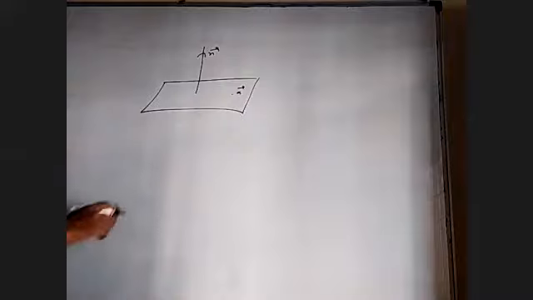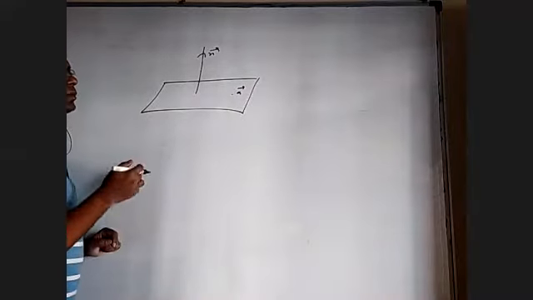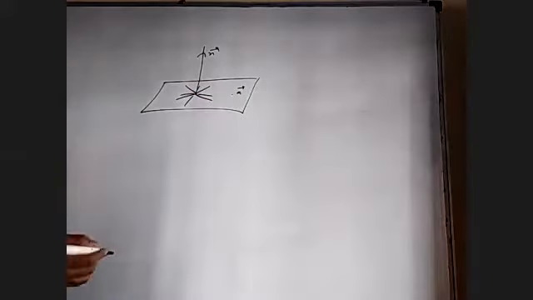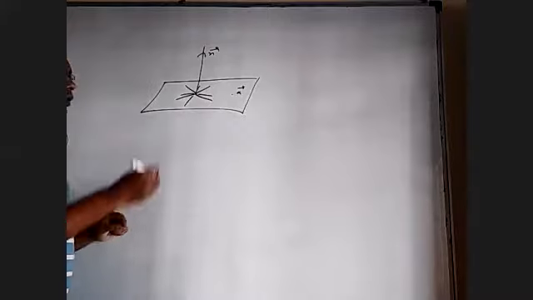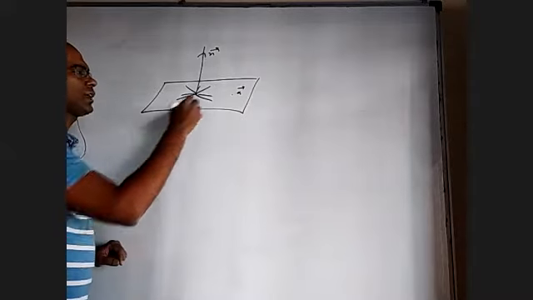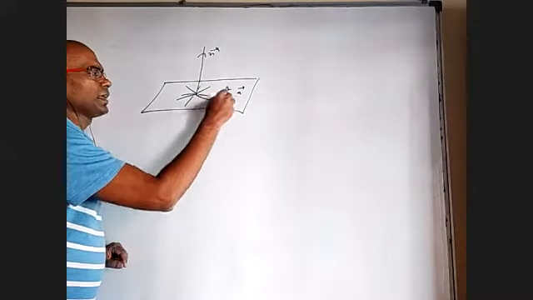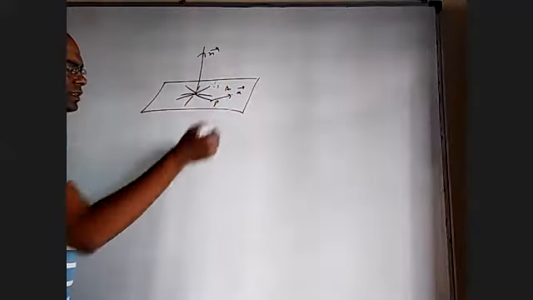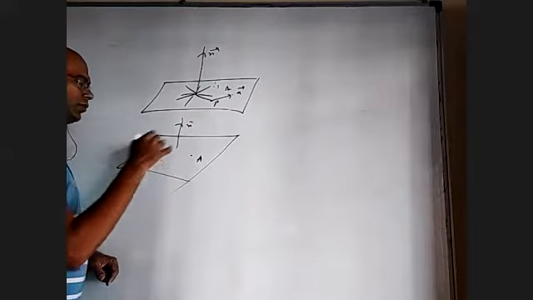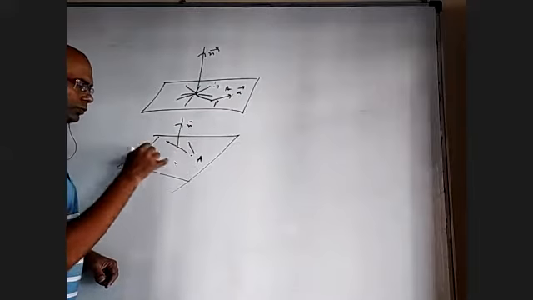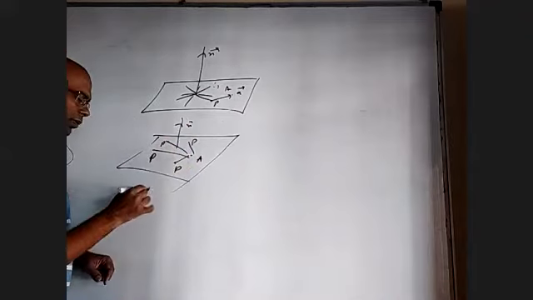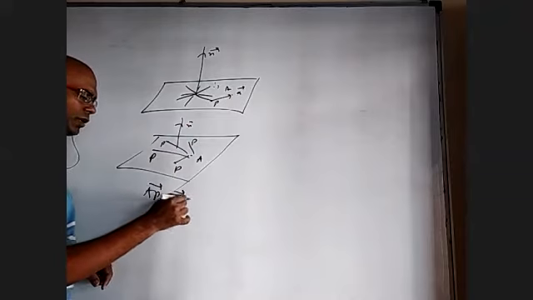Okay, now when we say n bar is normal to the plane, what does it mean? You take any vector within this plane. This n bar is perpendicular to all of them. So what is that algebraic condition which is satisfied by every point within this plane? You take any point as P, this is A, PA bar, whether P is here or P is here. Let me draw this again. Point A is here and this is normal n bar. Well, you take P here, here, anywhere and join. Take AP bar. AP bar will be perpendicular to n bar, so the dot product is 0.